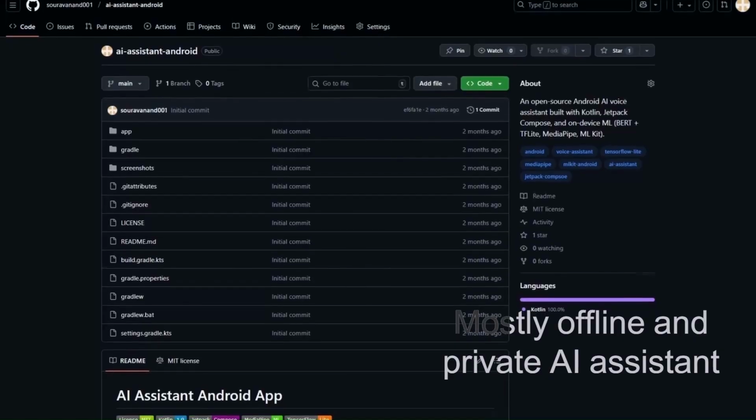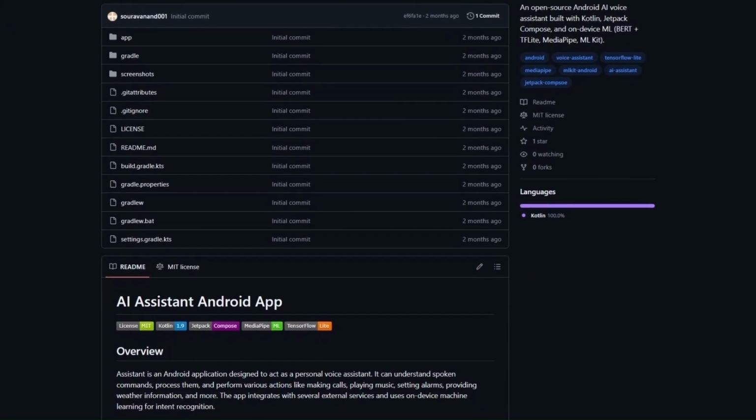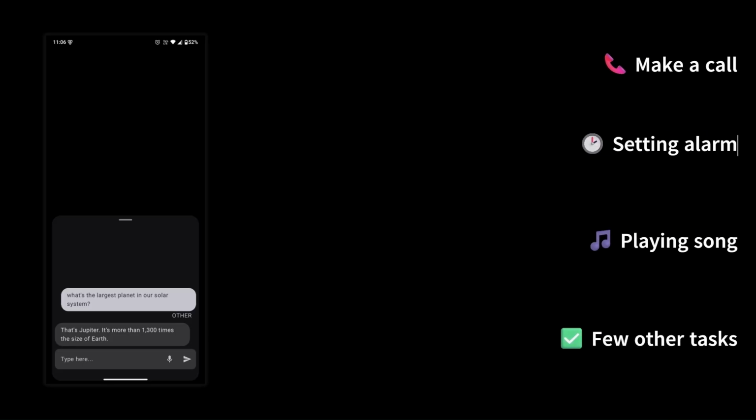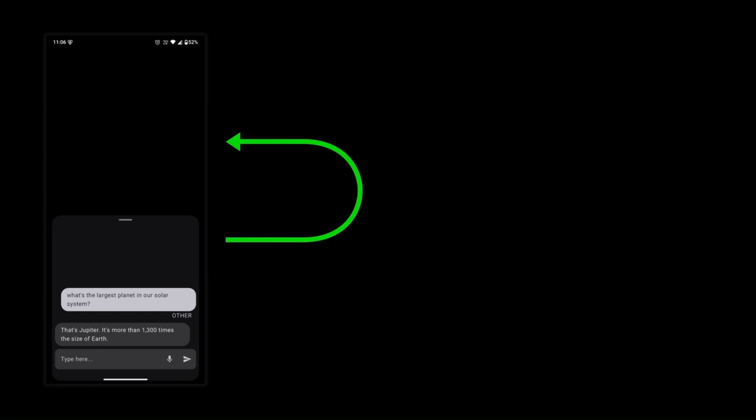Hello everyone, my name is Saurav and today we will be discussing my another project, which is a mostly offline and private AI assistant. Using this app, you can do small things like making a call, setting an alarm, playing a song and a few other tasks. What's most interesting is that all of these can be done while being offline. I mean, your data will not go to any AI server, but it will stay in your device.